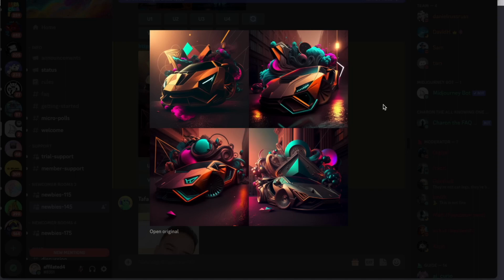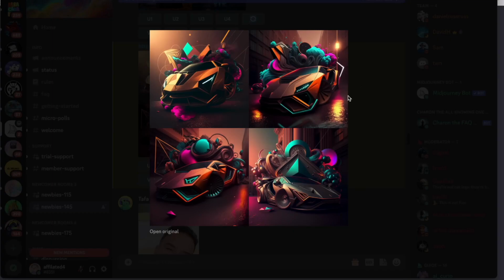Now, the key to making this work is we want to combine really cool art styles or designs such as the abstract neon art design together with niches which appeal to a certain type of person. So for example, this would appeal to car lovers or someone that might have a Ferrari or a Lamborghini, and they might want one and they might want to hang this on the wall. So you've got a kind of a target audience. So you want to think of other target audiences and what images we could create that would appeal to them.